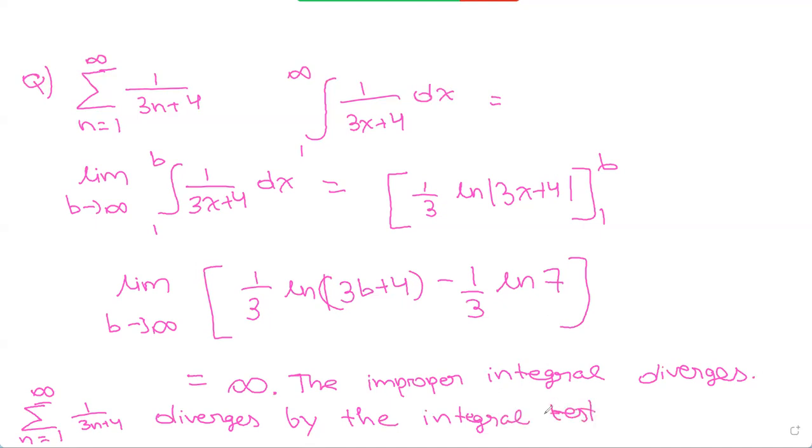So this is just a simple explanation of the integral test. We found that the improper integral diverges as it's equal to infinity. Therefore, the series also diverges. Now let's look at another example. The example states that we have to determine whether 1 over n cubed converges or diverges.